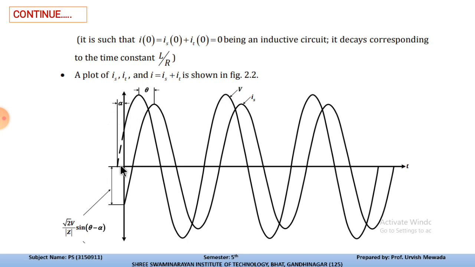For that we can write the equation that we have already written, root 2 V by mod Z into sin(theta minus alpha). This is the difference of angle due to the decaying of the L by R. And a plot of Is, It, and I equal to Is plus It is shown in this figure.